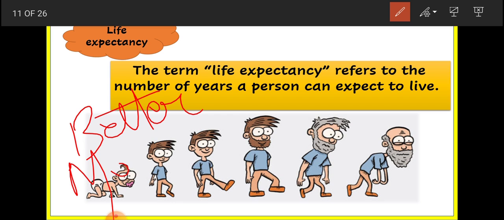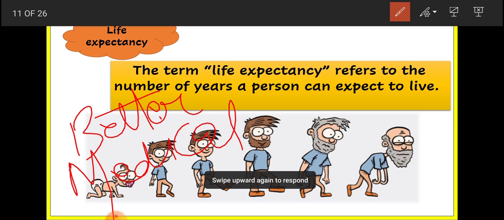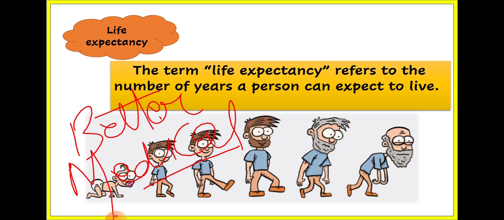But the countries that do not have good medical facilities have very low life expectancy. In underdeveloped countries the medical facilities are poor and there is a lack of proper nourishment, and that is the reason their life expectancy is very low.